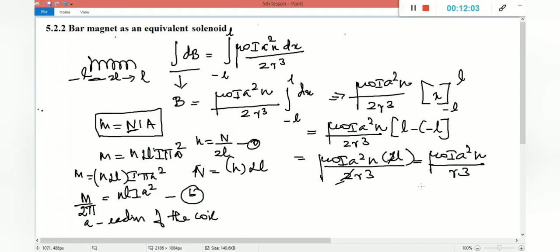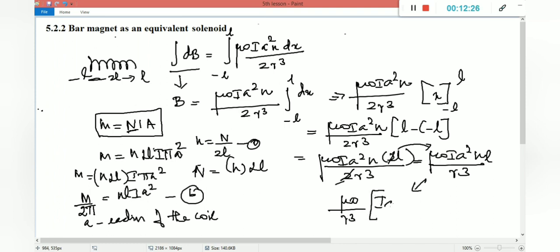So here we are going to substitute the value, that is n I. In this equation I missed the term L, so now I am going to put the term L. From this equation I missed this L, so I A square n L. So I can substitute in mu naught by R cube.